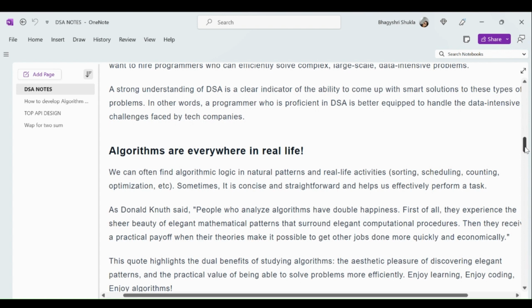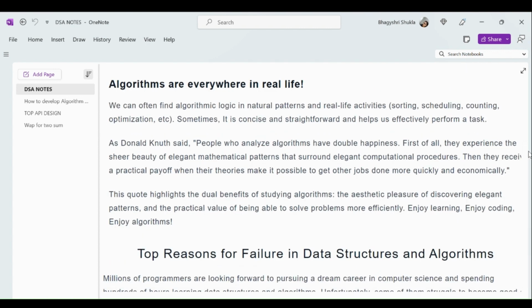elegant pattern, and the practical value of being able to solve problems more efficiently. So enjoy learning, enjoy coding, and enjoy algorithms, I can say.